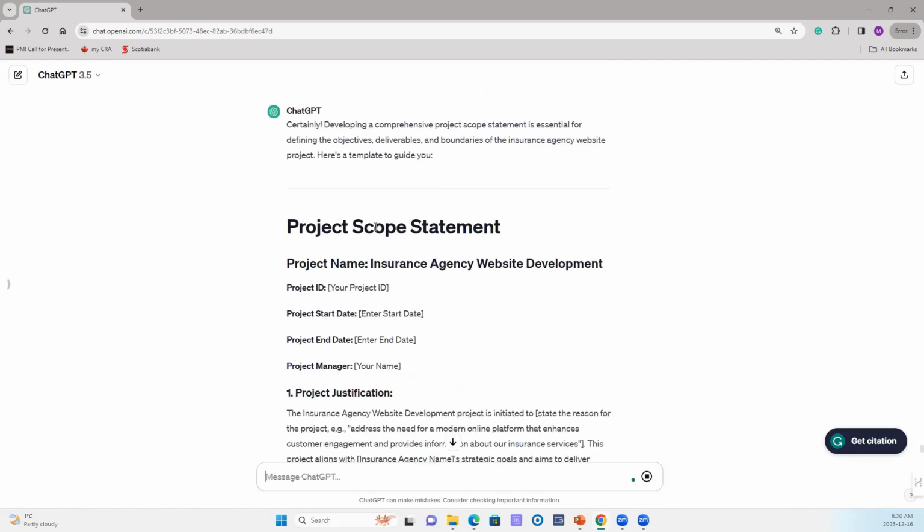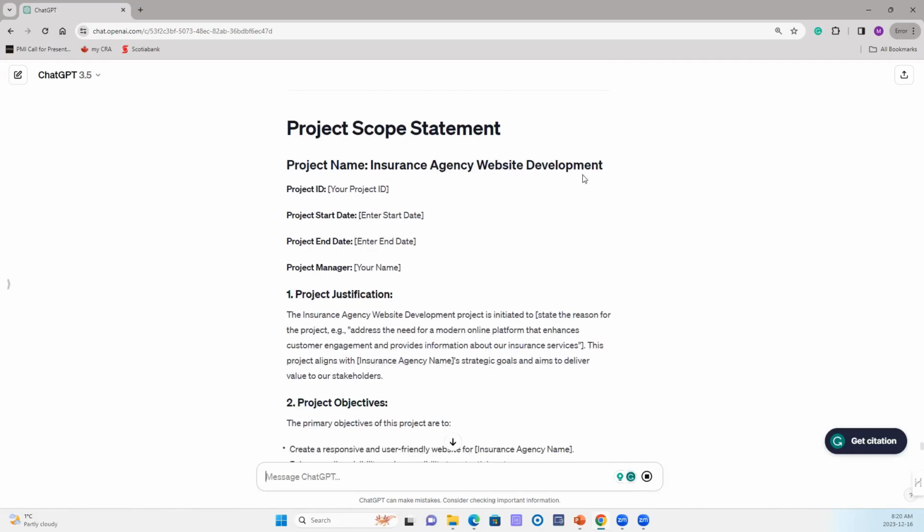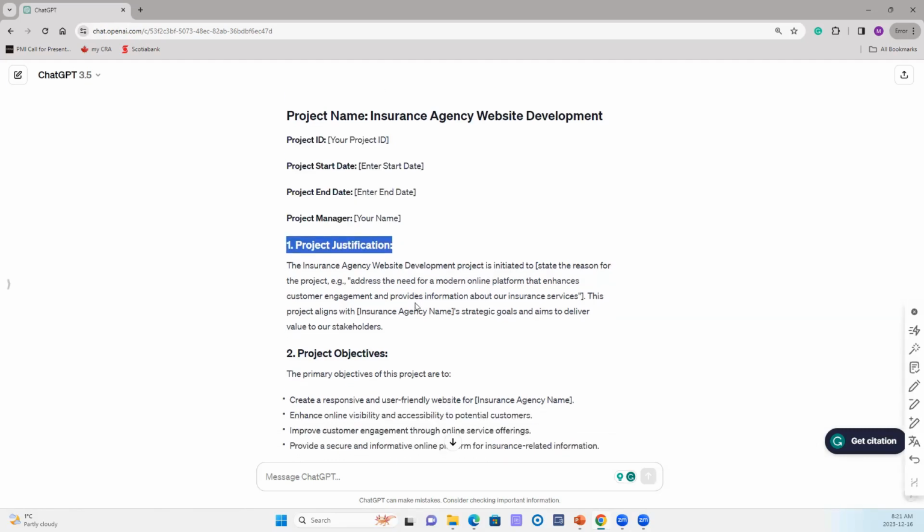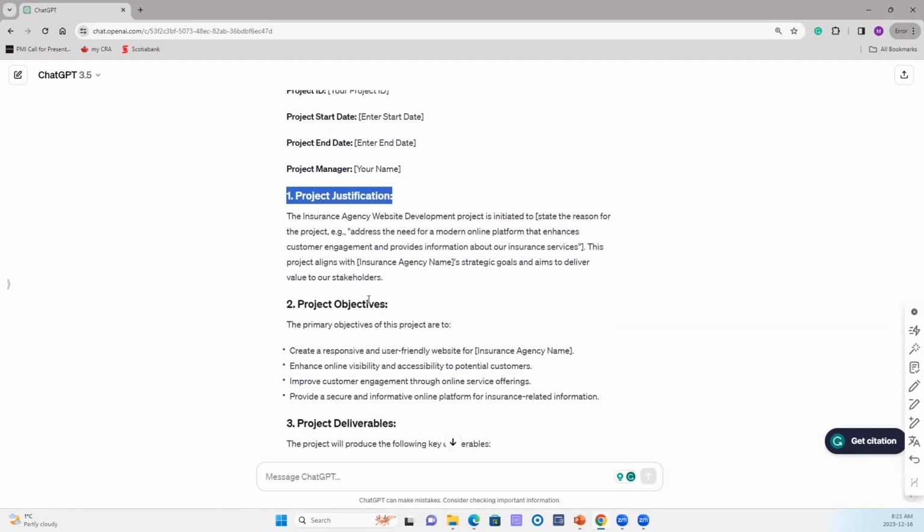So here's my project scope statement: insurance agency website development, with some of the titles, project justification. You can define it as the project justification, or the background, or the why, and project objectives.